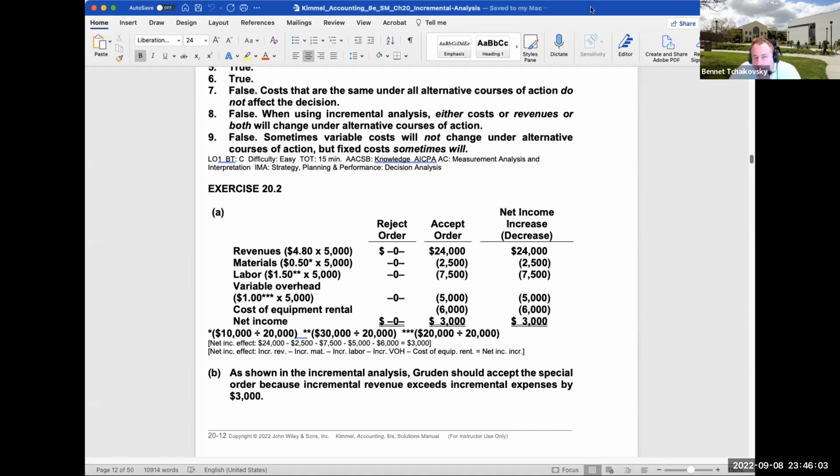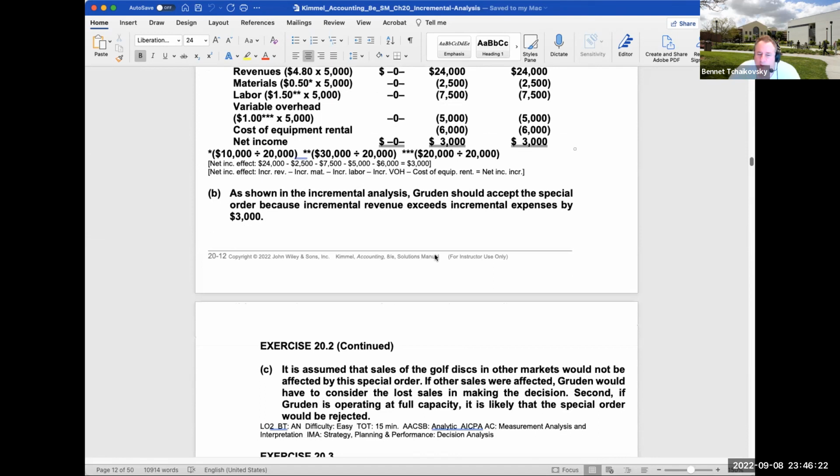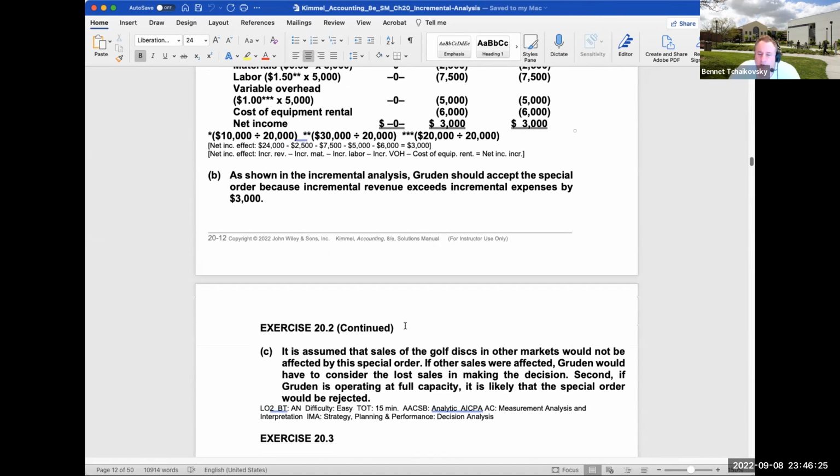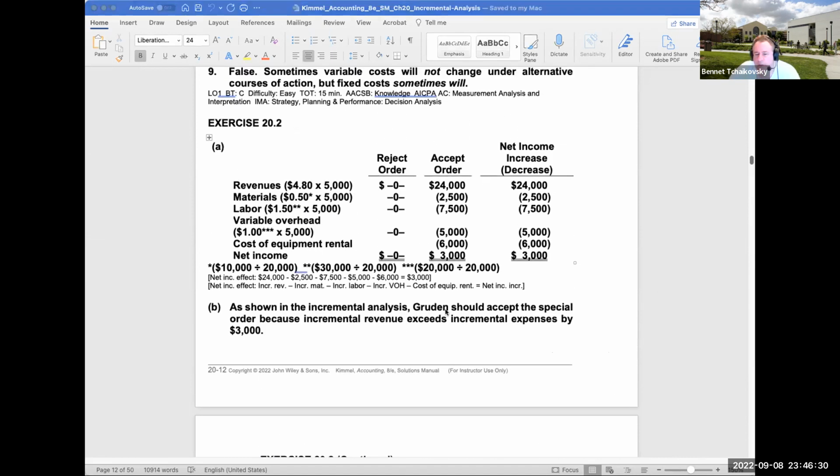Yeah, and this is why I don't agree with Wiley's solution. What they're doing is they're just saying, okay, we're clearly coming up with the same numbers. So it's essentially, if they reject it, they get nothing. If they accept it, they get something. But my real problem is that what I don't like about this question is you're not taking into account the existing profit margin of the current business. And I think that's what I really have a problem with.